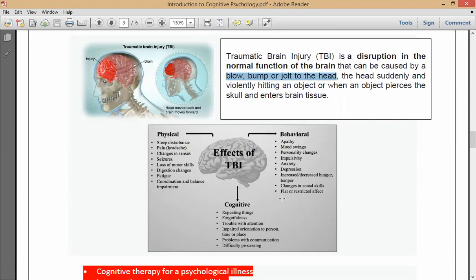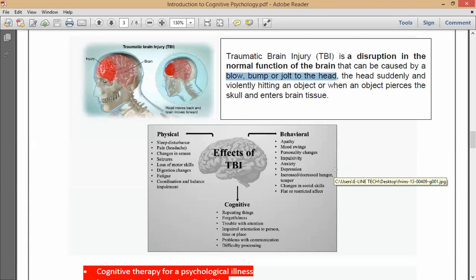Next one is cognitive effects. Let's see this. This is the most important one related to this topic. Repeating things. Sometimes you can repeat the same thing again and again. So that is the result of TBI, traumatic brain injury. Forgetfulness. You might forget some matters. Okay. Trouble with attention. You won't be able to be attentive on anything.